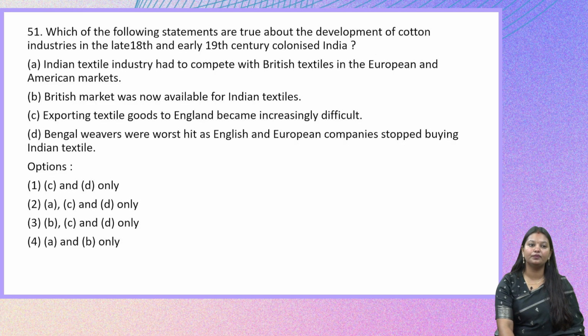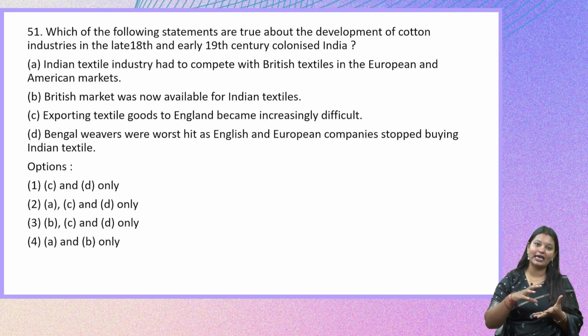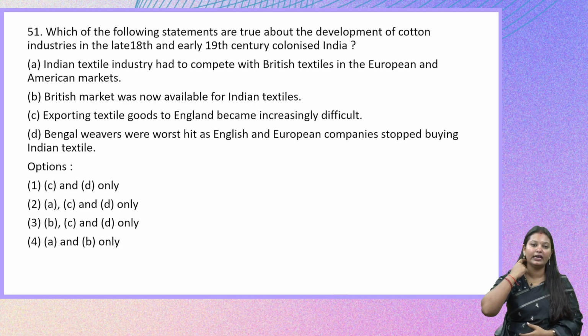The next question is: which of the following statements are true about the development of cotton industries in the late 18th and early 19th century of colonized India? During the British rule, what are the statements that are given here, and which of these statements are true of what was actually happening in this particular time? This is specifically about the development of cotton industries.